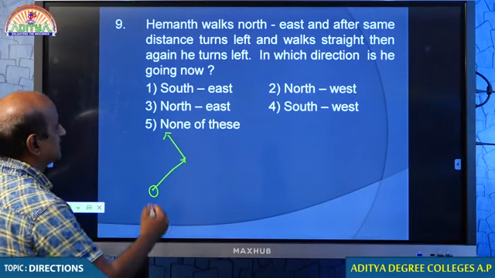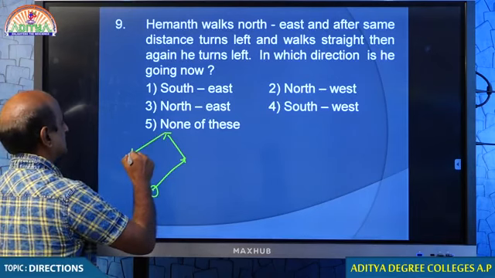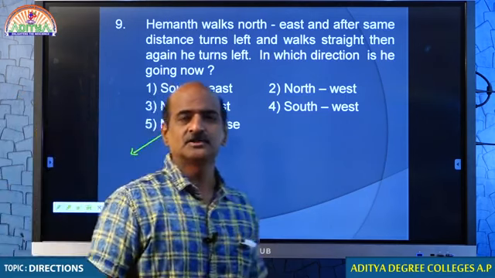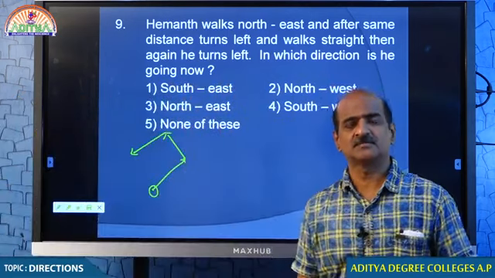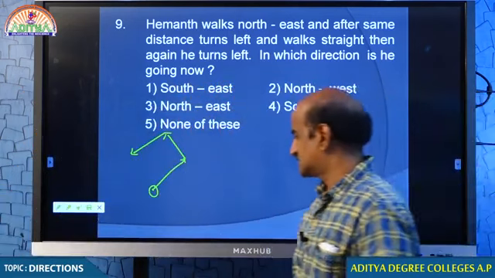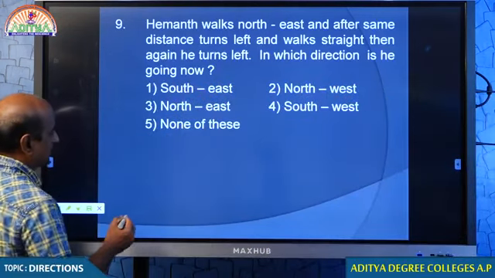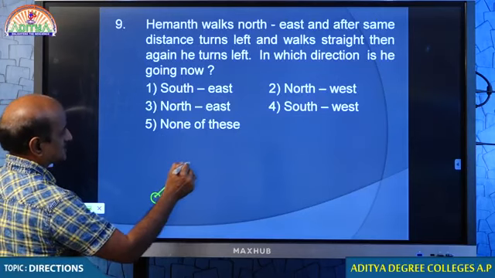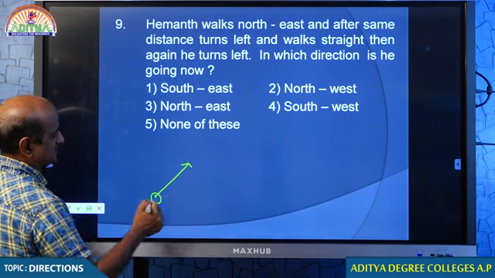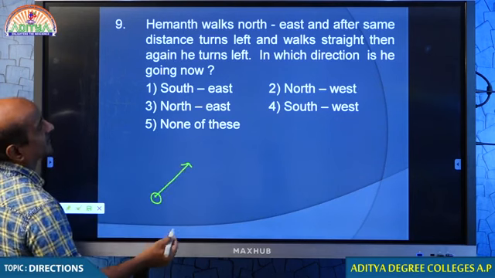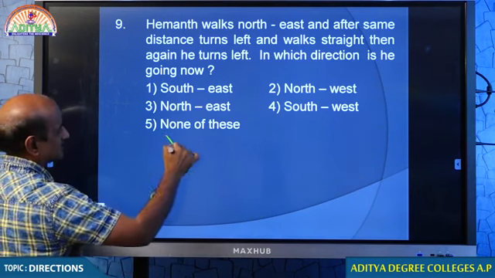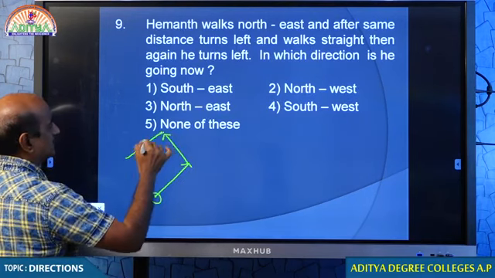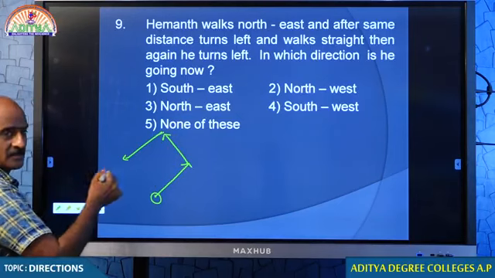Then again he turns left. I think you understand this. Do you think we need to answer this question like this? Okay, let us answer this question. Come on student, tell me. This is the starting point of Hemant. First he walks northeast, this is east, this is north, therefore northeast. After some distance he turns left. Again he turns left. Now we need to find which direction he is walking now.